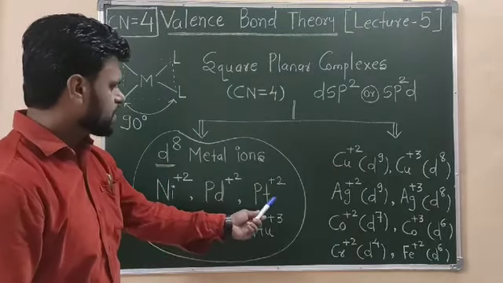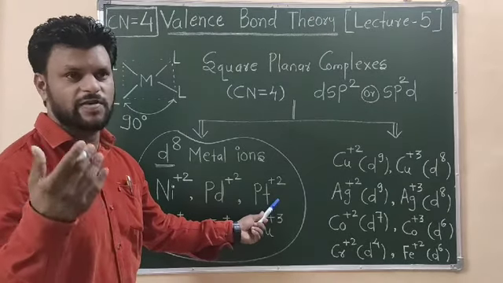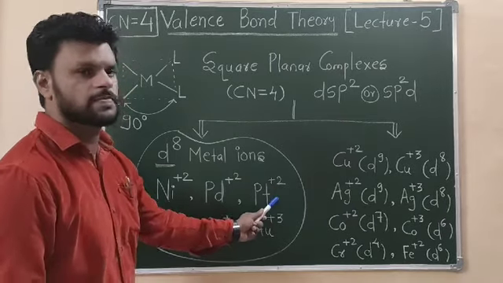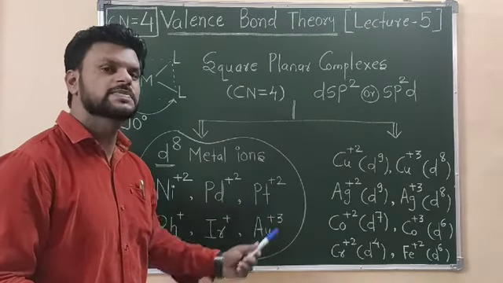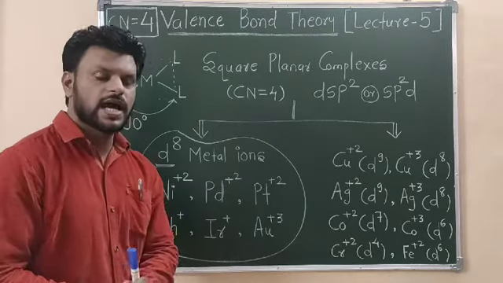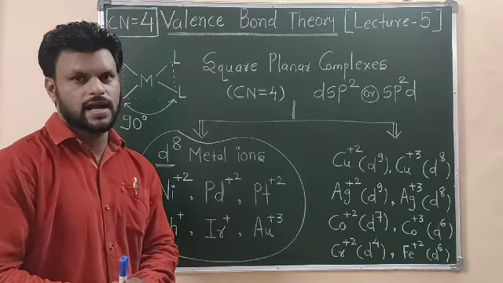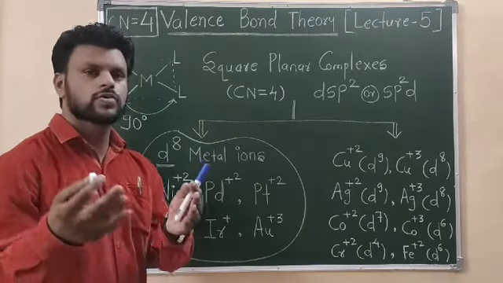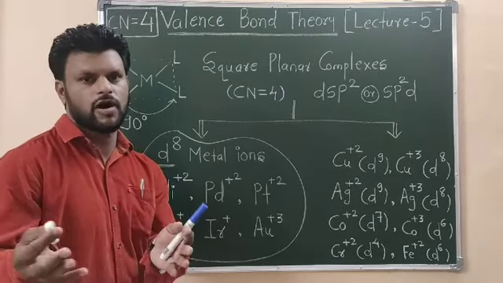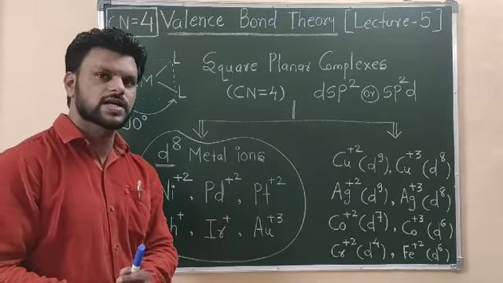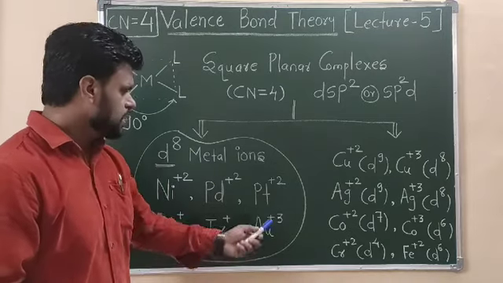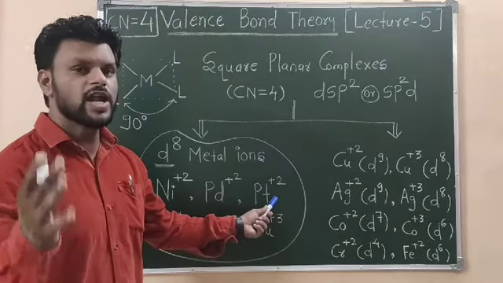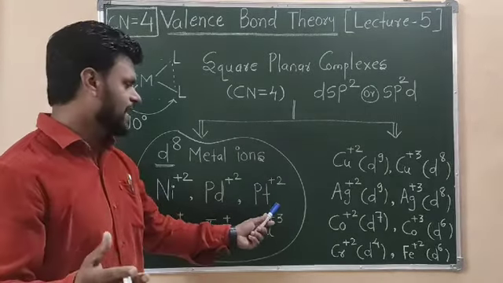Remember, there are various well-known complexes which have square planar geometry. If I take platinum, cisplatin and carboplatin are well-known anti-cancer drugs, and they are used for chemotherapy for brain cancer, head cancer, ovarian cancer, and so on. So these are platinum plus 2; cisplatin and carboplatin are well-known square planar complexes of platinum plus 2.